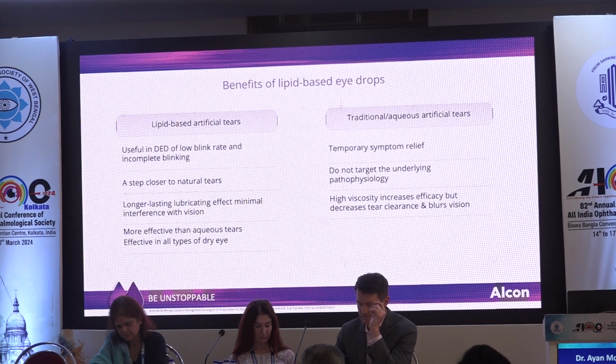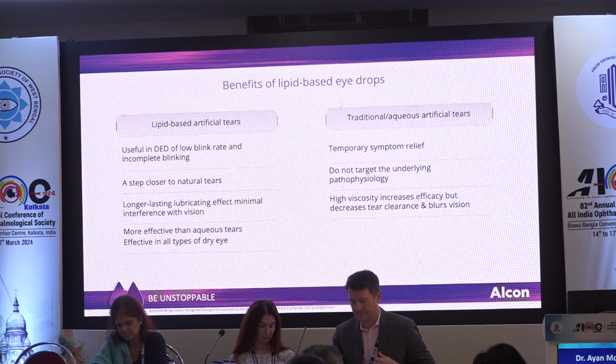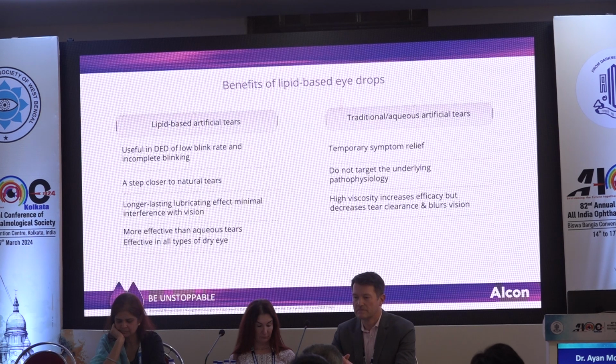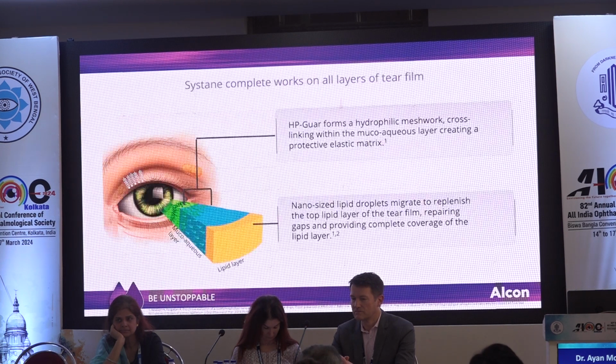Lipid-based artificial tears are useful in dry eye disease of low blink rate and incomplete blinking. They are a step closer to natural tears, with longer lasting lubricating effect, minimal interference with vision, more effective than aqueous tears, and effective in all types of dry eye. Whereas traditional aqueous artificial tears give temporary symptomatic relief, they do not target the underlying pathophysiology. High viscosity increases efficacy but decreases tear clearance and blurs vision.